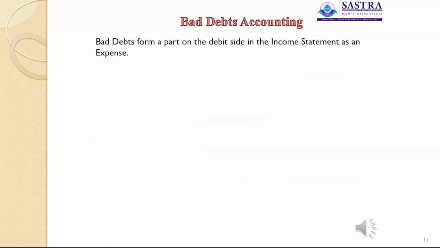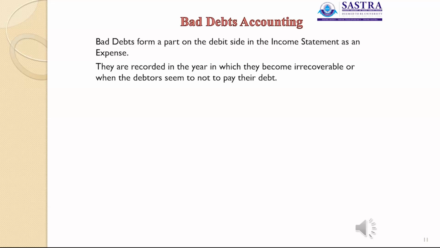Then, bad debts accounting. What is the meaning of bad debts accounting? Here, bad debts form a part on the debit side in the income statement as an expense. They are recorded in the year in which they become irrecoverable, or when the debtor seems not to pay the debt.